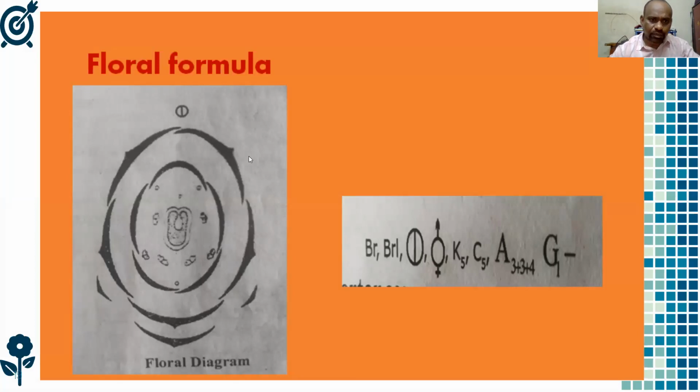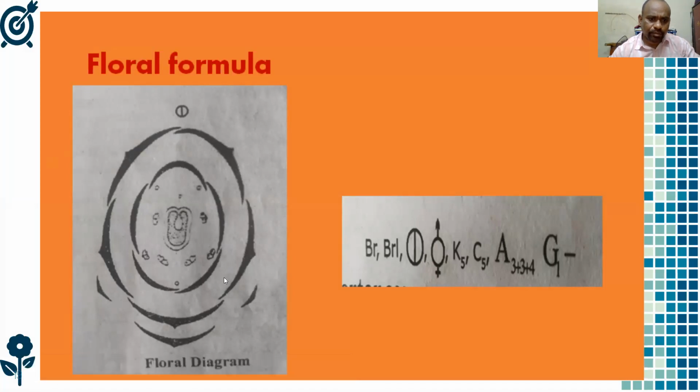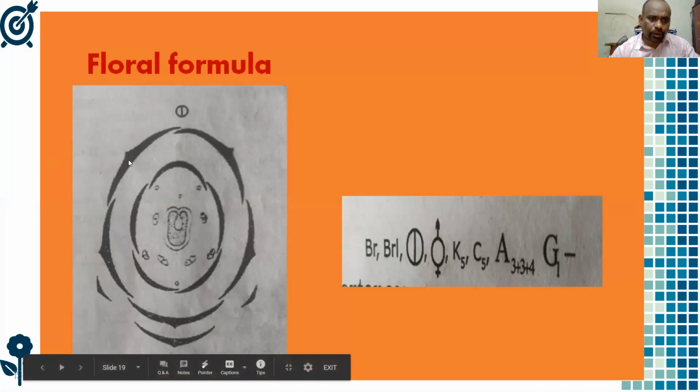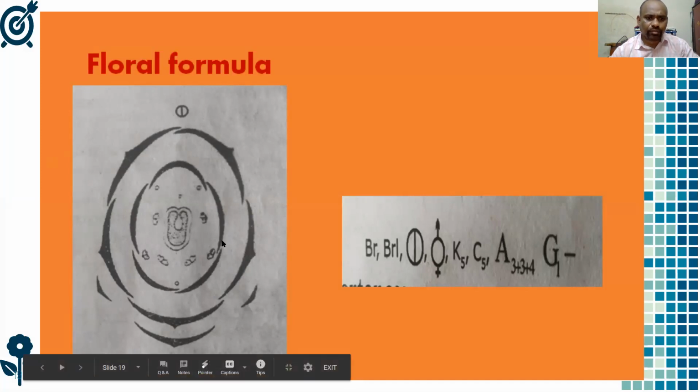So here once we observe, the outermost layer in the floral diagram is the calyx. These 2 sepals are completely outside, 1 and 2. And these 2 sepals are completely inside. And this one has one end inside and one end outside. So this is the arrangement of the calyx.